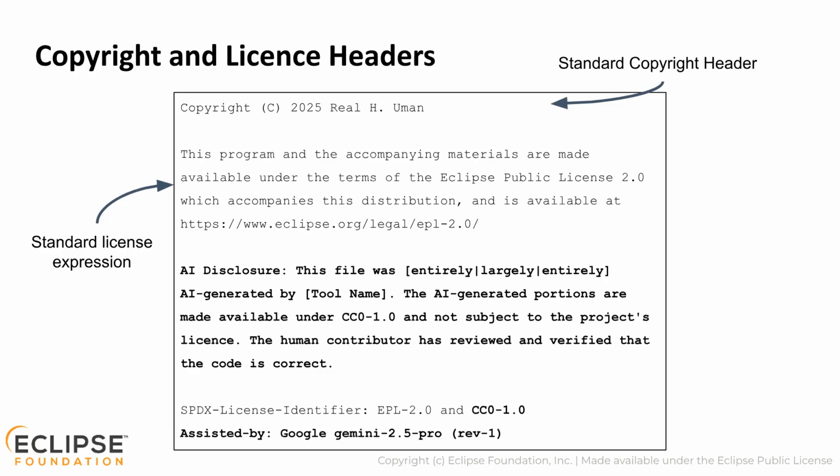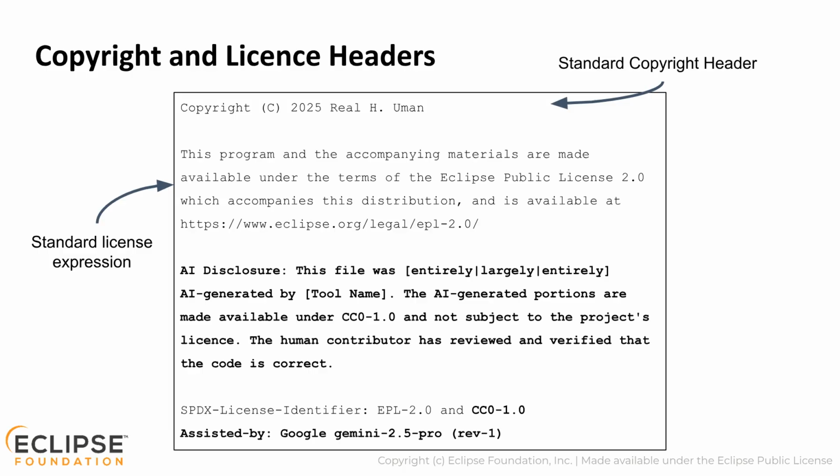We're showing a very standard copyright statement that includes the word copyright, the C in a circle, the year that the content was created, and the identity of the copyright holder. Many projects have adopted contributors to the Eclipse Foundation as the identity of the copyright holder. That works here as well.